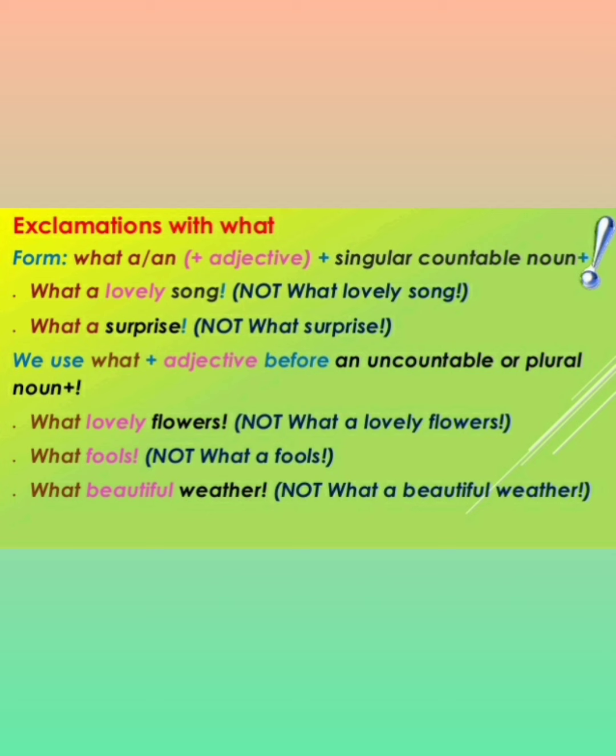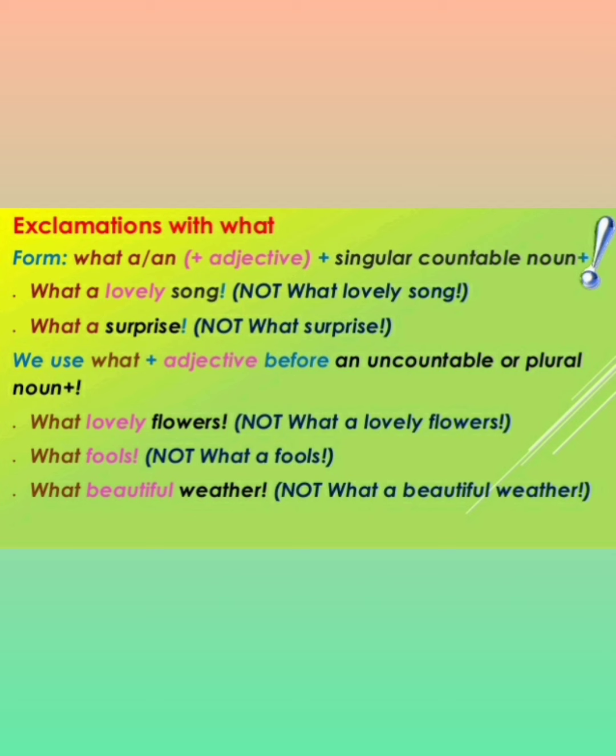Now exclamations with what, as I have shown in the previous examples or in the previous slide. What, then a or an plus adjective plus singular countable noun. At the end do not forget to put the exclamation mark. "What a lovely song!" "What a surprise!"